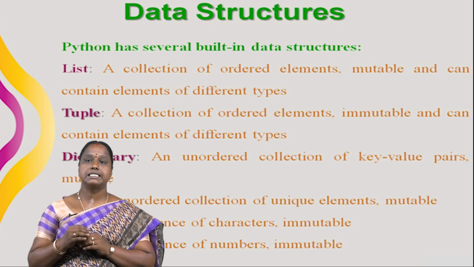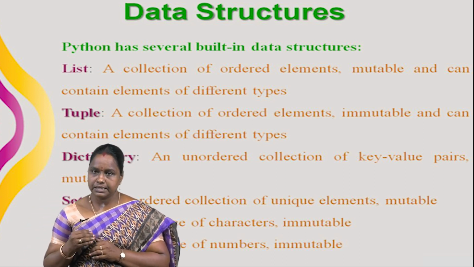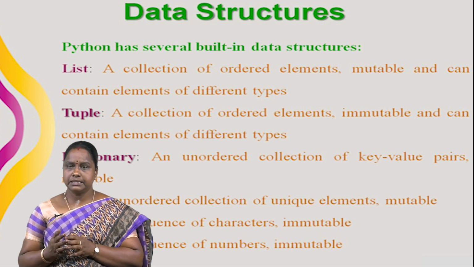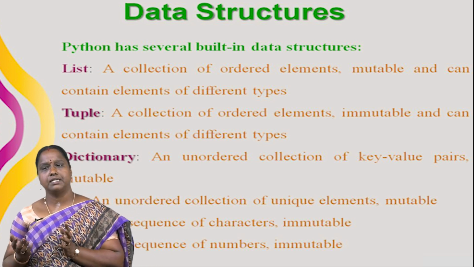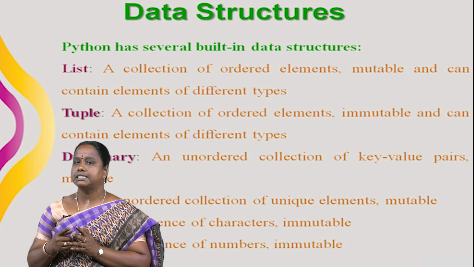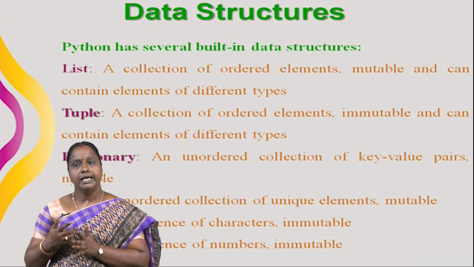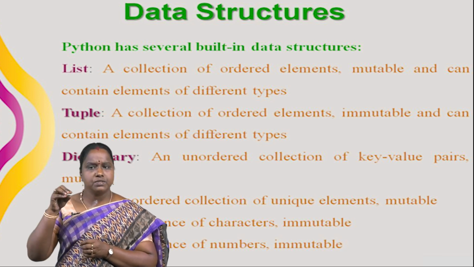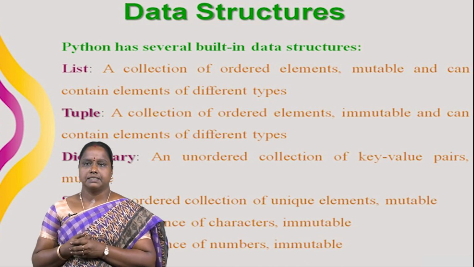And last one, sixth one is range. It's a sequence of numbers. It's an immutable one. Additionally, there are also advanced data structures such as arrays, linked list, stack, queue, tree, graph, etc., which can be implemented using Python classes and data structures.